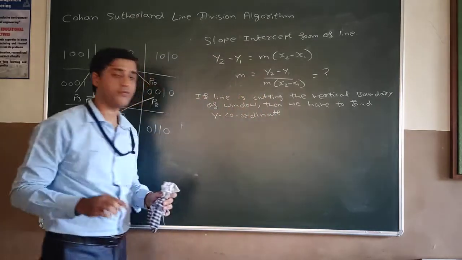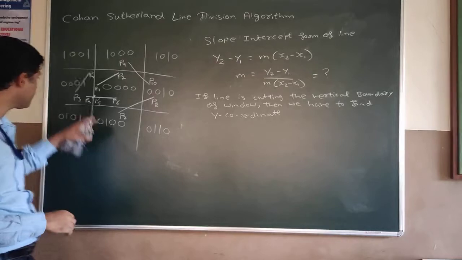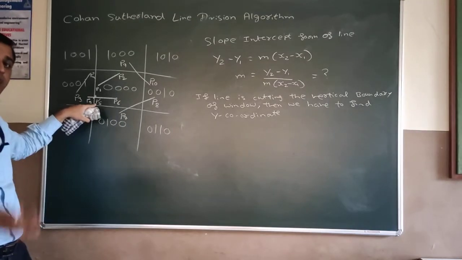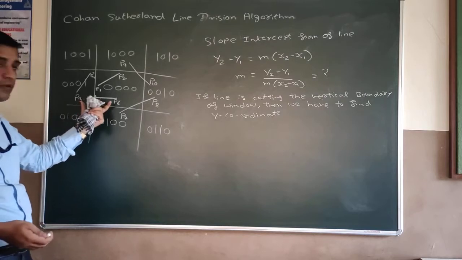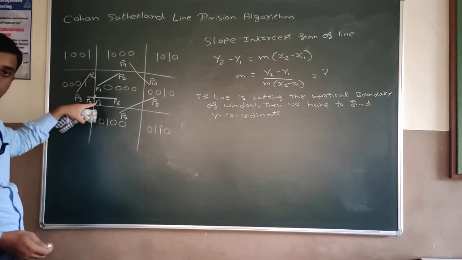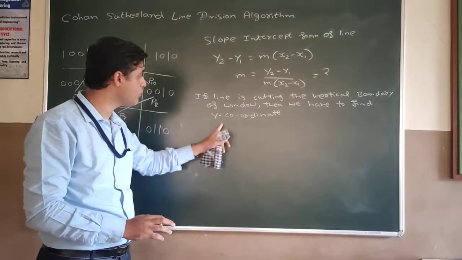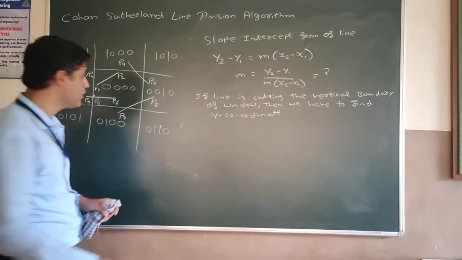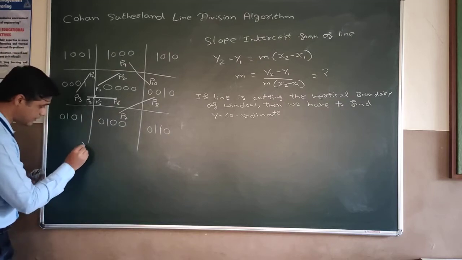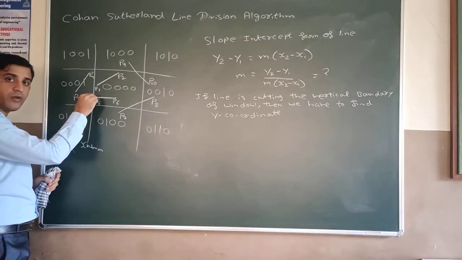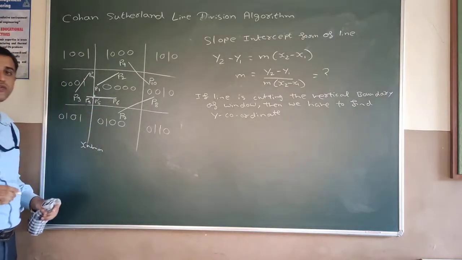Now why am I saying that we have to only find the y coordinate? If I am talking about this P5, this point has x and y coordinates, and this line P5, P6 is cutting the boundary at the vertical. So when it is cutting the vertical boundary, you have to find only the y coordinate. Why? Because you can see this is nothing but XW minimum, so when you cut this vertical boundary, you know the x coordinate of that value.